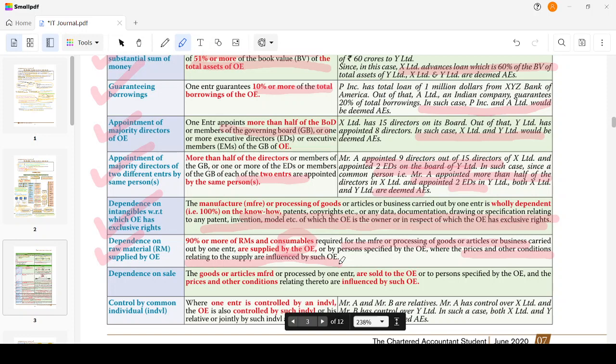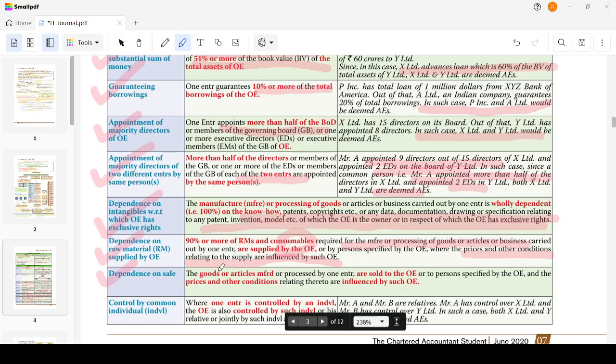90% or more of the raw materials and consumables required for the manufacture or processing of articles or a business carried out by one enterprise are supplied by the other entity, and the price and conditions related to supply are also influenced by the other entity. Then only it will be treated as an associated enterprise. Dependence on sale.